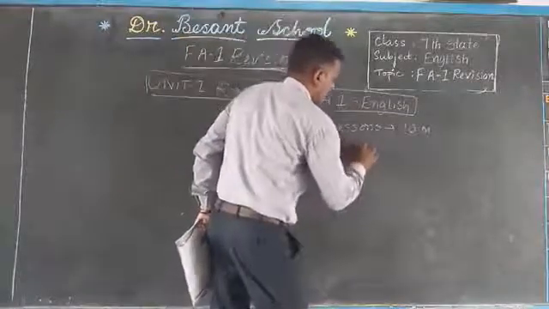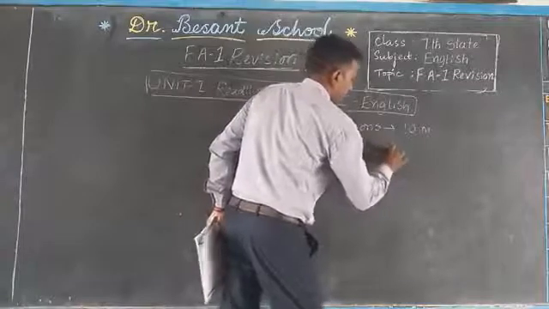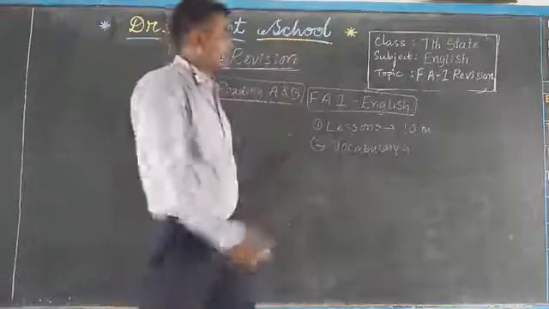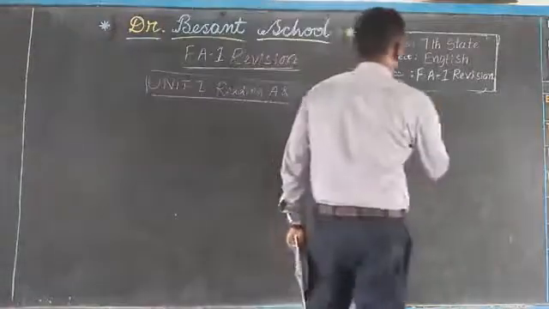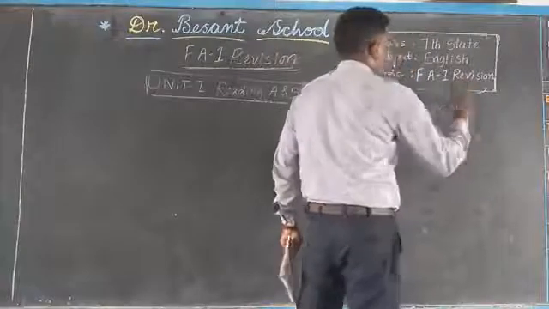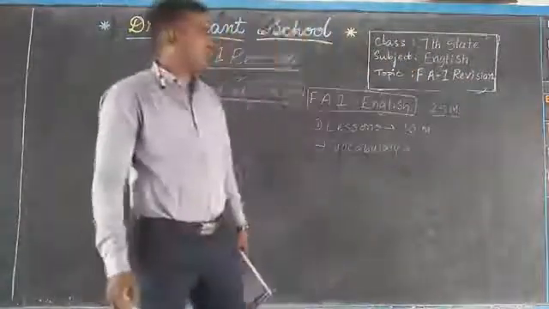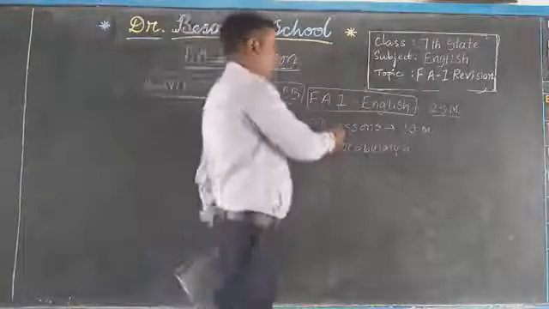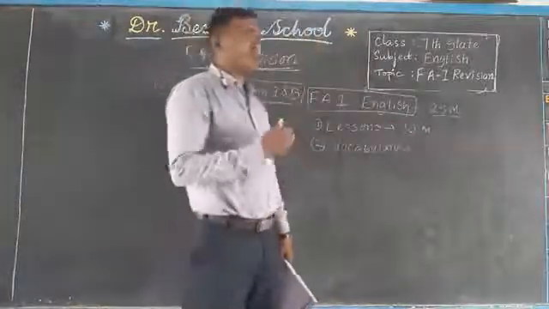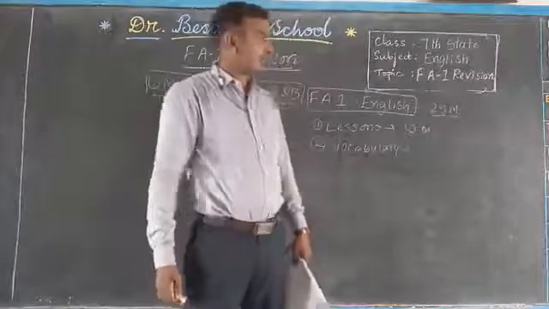Vocabulary. See, it is totally 25 marks children. For how many marks are we going to take the examination? For 25 marks. So complete lessons 10 marks remaining. But here we can't test the creative skills.